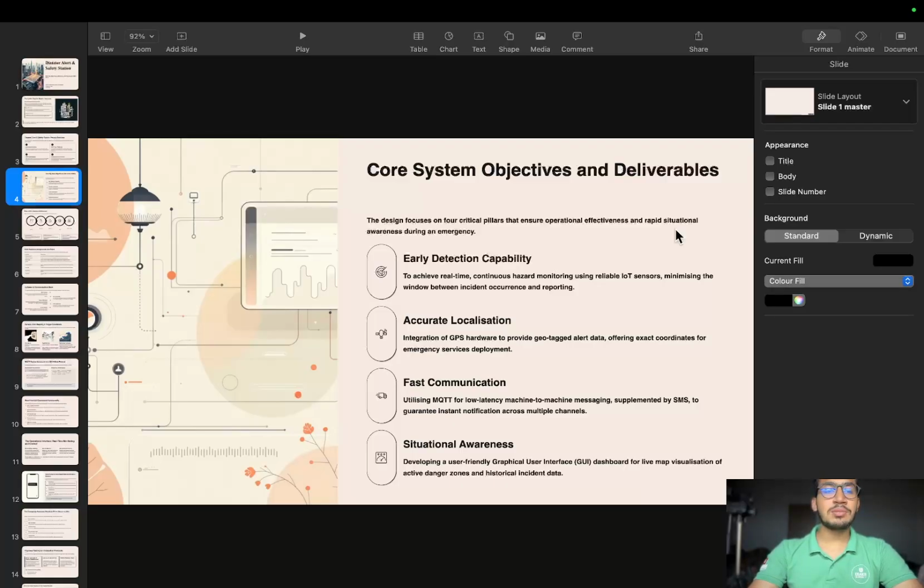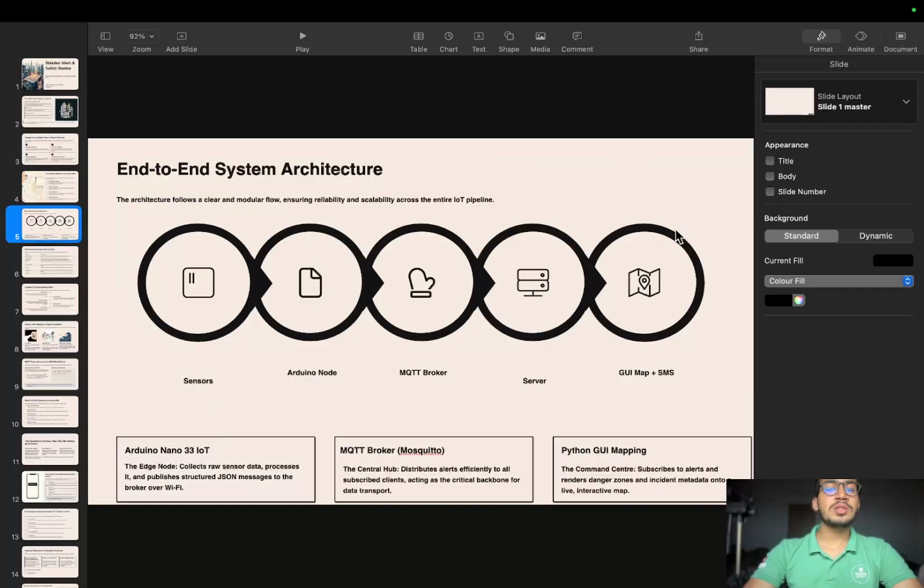After that, let's discuss my architecture. So this is my end-to-end system architecture. You can see here I split the work between two devices. One is the Arduino Nano 33 IoT. This is the sensor node. It reads the sensors for temperature, gas, and water level using ultrasonic sensors. It also reads the GPS module for coordinates.